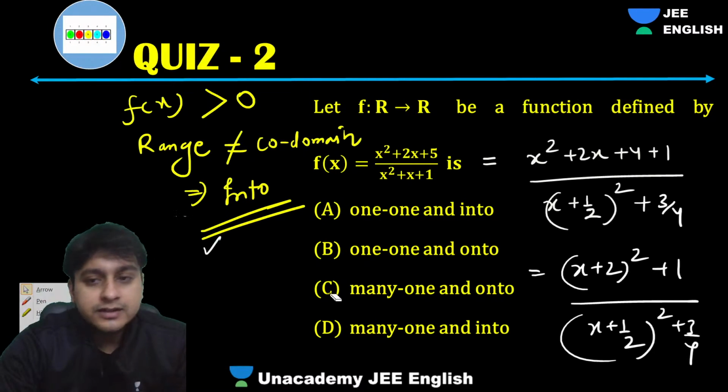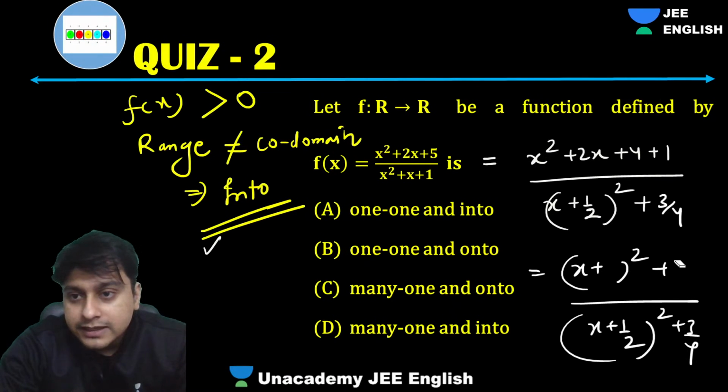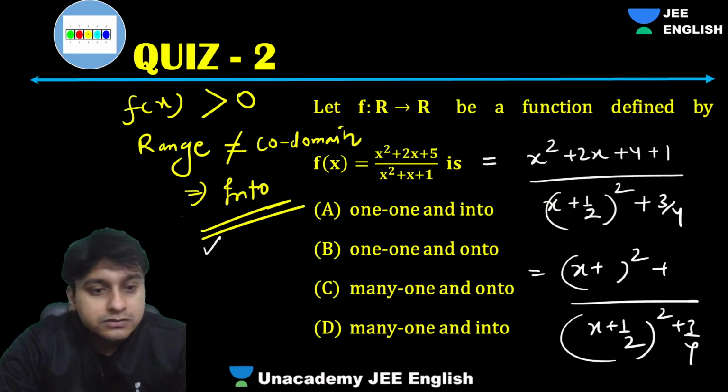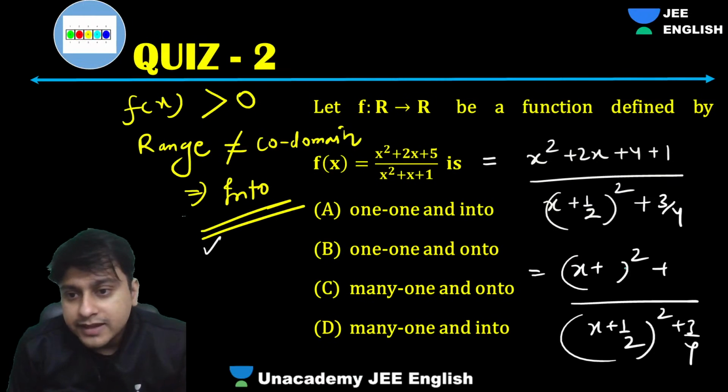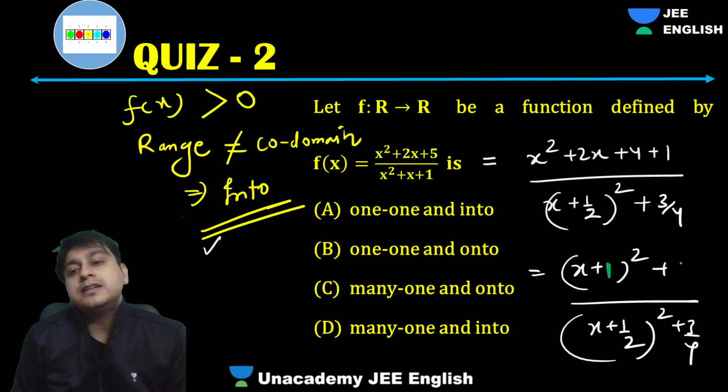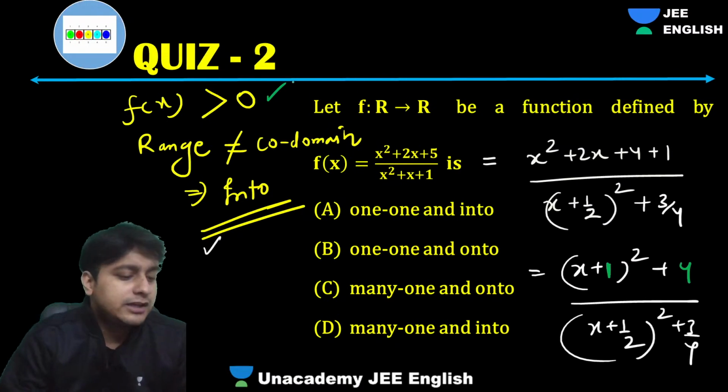Okay, there was a mistake right here. You can break it as x plus 1 the whole square plus 4. Okay, again it is positive only, not an issue at all.